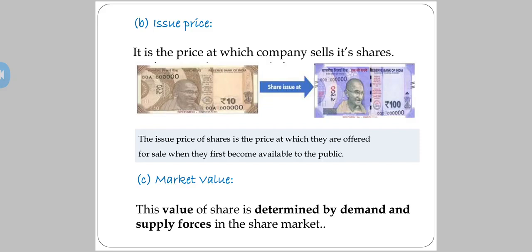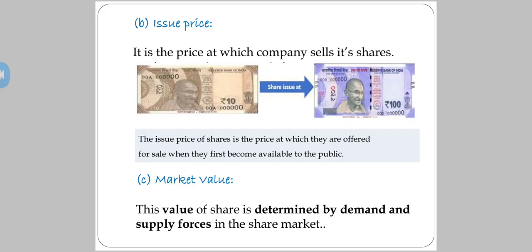But what if the company's face value is 10, but the company wants to issue the share in the market at rupees 100? The company can do that. So though the face value of the share is 10, the company is issuing the same share at rupees 100, and that is known as issue price. That means the selling price of the share is 100.